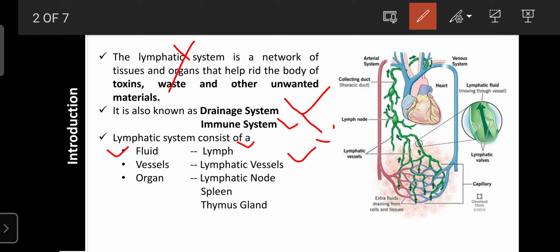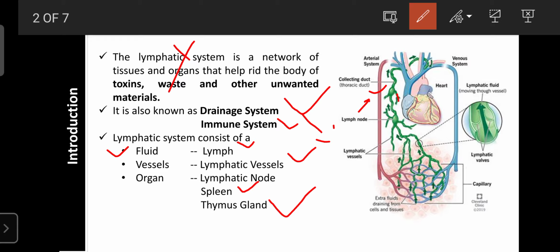The lymph node is nothing but the junction of the lymphatic vessels. You can see here, this is the junction. Then after that, the spleen is also an organ of the lymphatic system. Spleen is rich in WBC, about 2/3 of WBC are stored in the spleen. Then as well as the thymus gland. So these are the organs of the lymphatic system.